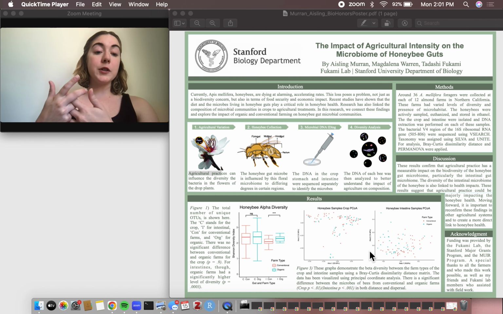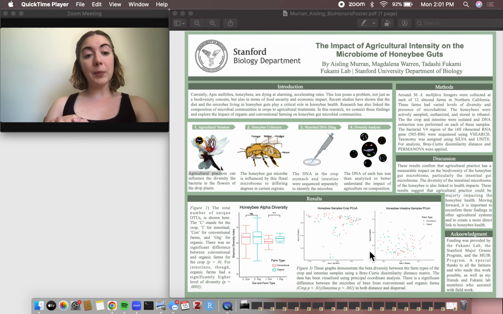I think it's also important to look at fungus. For this data, I will be sequencing the fungal data presently. So hopefully that'll give us a little bit more information as well on how that side of things is being impacted.